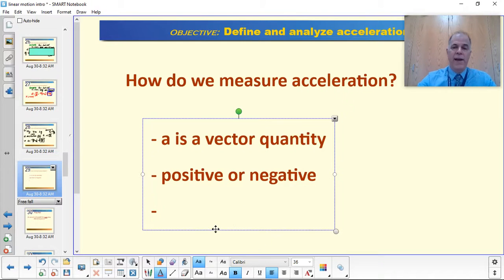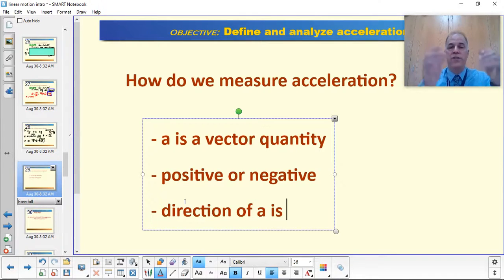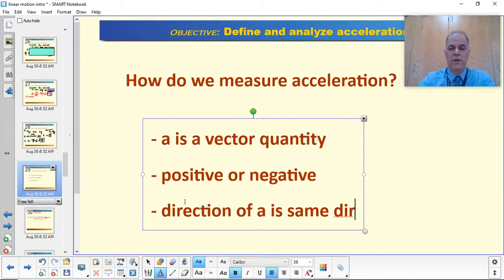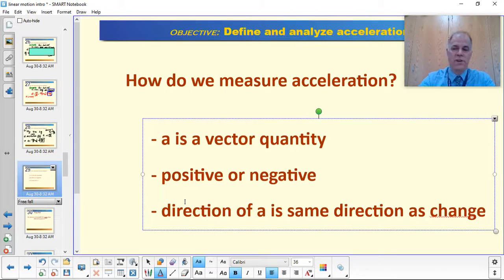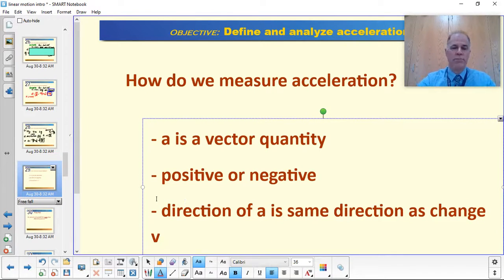And finally, the direction of the acceleration is in the direction of the change in velocity.